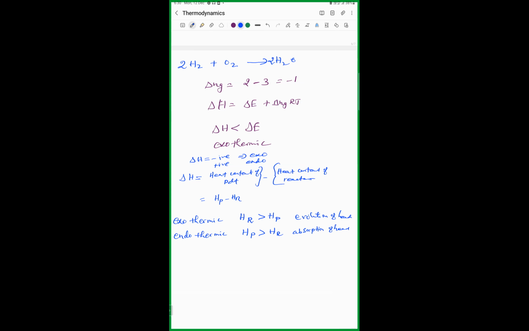For specific heat capacity it is joule per gram per degree Celsius. So the quantity of heat Q is equal to delta T times C times M. Delta T is the change in temperature, C is the specific heat, and M is the mass of the substance. It gives the quantity of heat. This is how we derive the quantity of heat. Each substance has its own heat capacity.